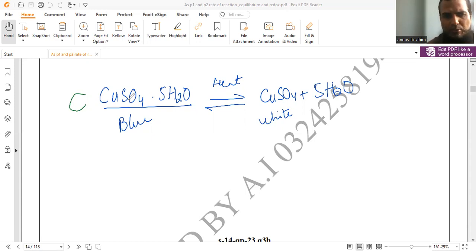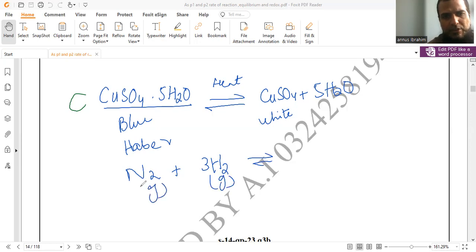One more reaction which is very commonly used in chemistry is the Haber process. The process is named after a chemist, and in it the nitrogen present in the atmosphere and hydrogen, both in gaseous form, combine together at a certain temperature and pressure, mostly around 450 degrees and a pressure of about 200 atmospheres, in the presence of a catalyst. These conditions have to be remembered because the examiner in AS level chemistry assumes you should have learned these standard values.